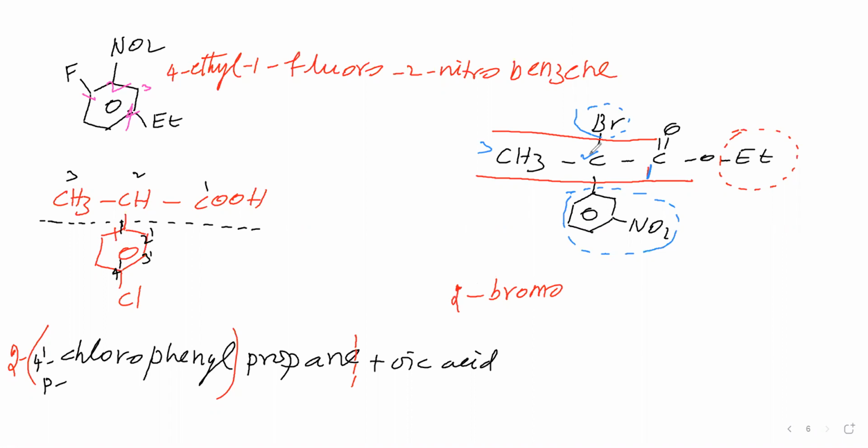This branch is attached at the second carbon of the parent, so we will say 2. This is phenyl, and this phenyl has a nitro group. We will say that nitro. Now we want to say this nitro position. For that we have to give numbering in the phenyl. In the phenyl, it is number 1 because